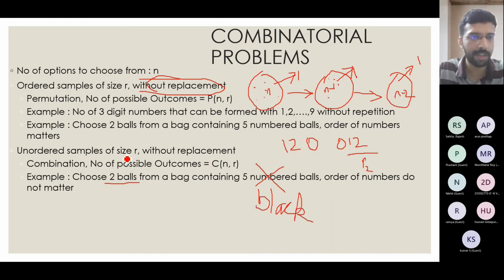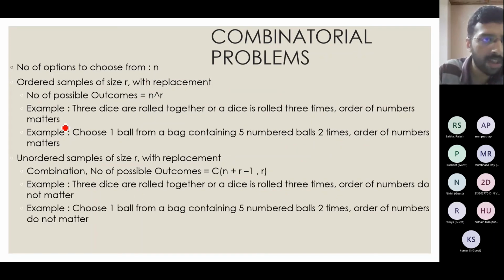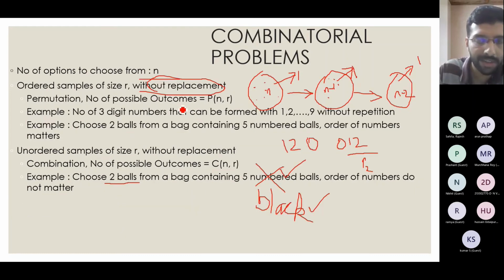Again, I will use the same equation. The order of numbers does not matter, or the order in which I take the colored balls does not matter. So in situations like numbered or colored balls, I will make use of this equation. Now, the third case I will consider: in both cases so far, if I have r trials, the first trial is with sample size n, the second one is n minus 1, the third one is n minus 2.